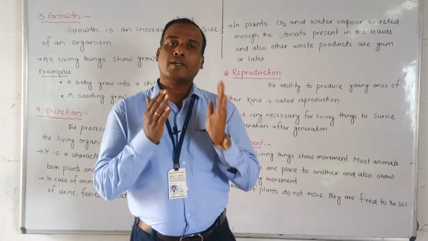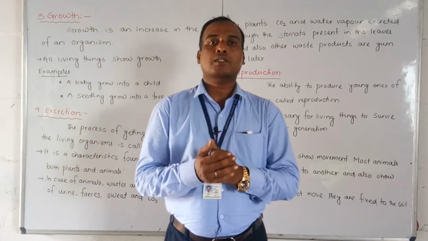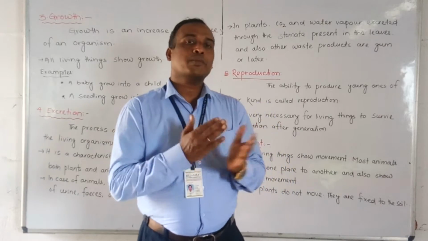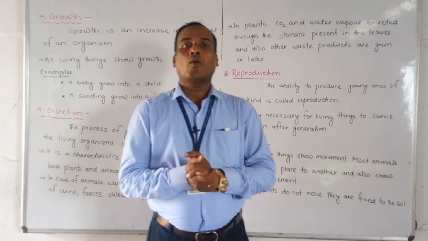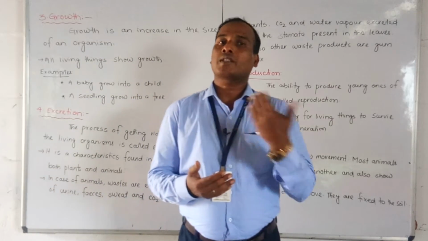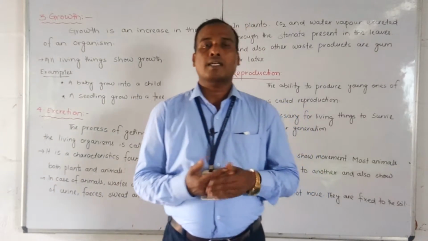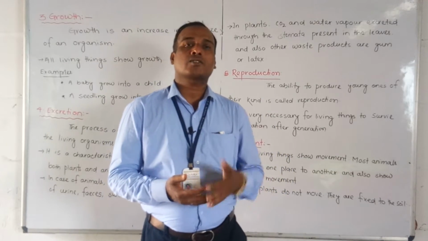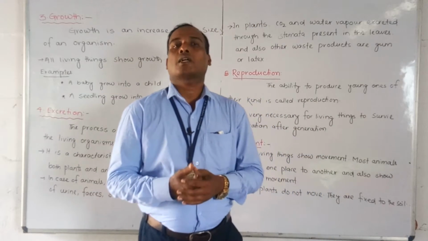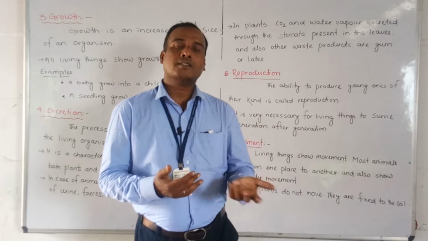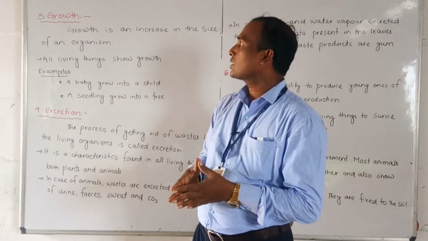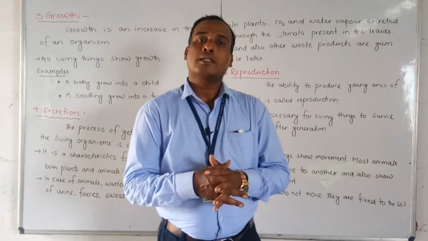Students, today we are going to continue our 7th chapter, the things around us. In the previous video we studied the common characteristics of living things. We already discussed different characteristics like excretion, respiration, growth and so many others, about 7-8 characteristics. The last day we also discussed 2 characteristics, but some remain, and today in this video we are going to discuss them.